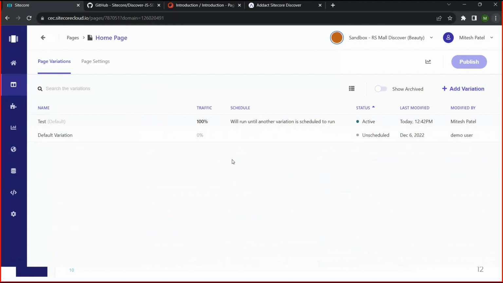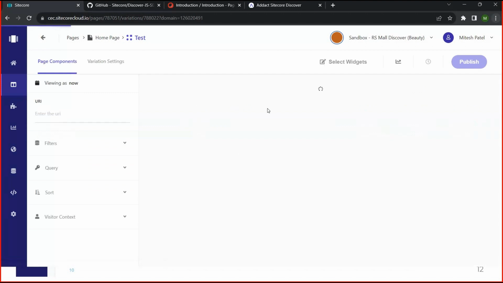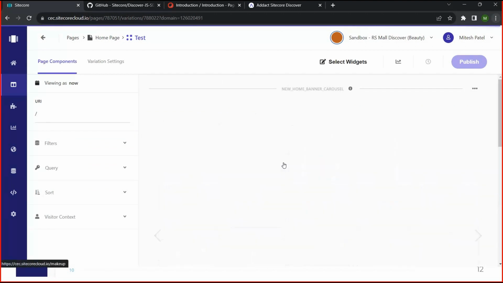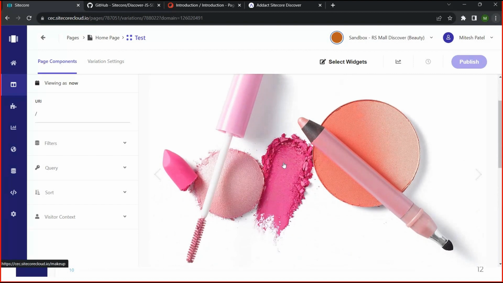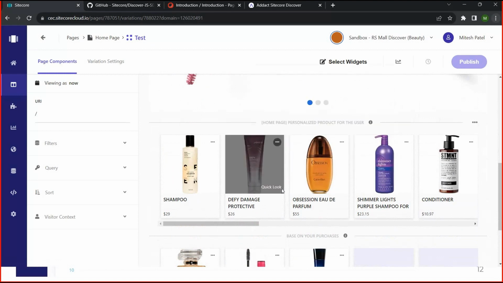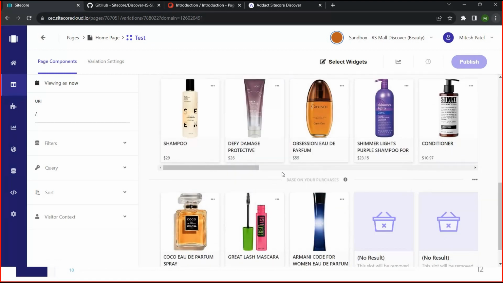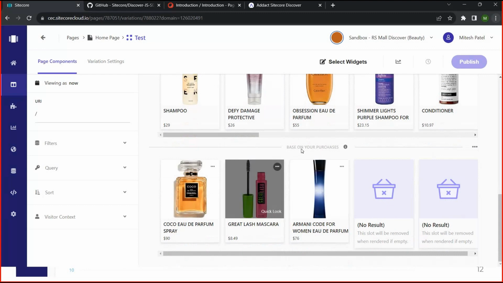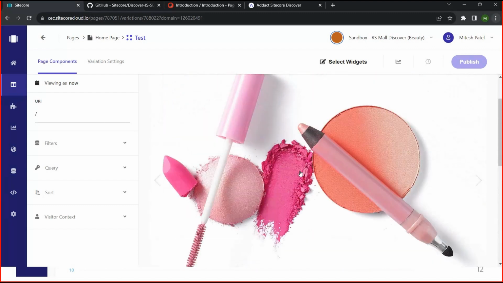When you create a page, it comes with one default variation. Currently in my case I have 2 variations, and the test one is my active variation. Let me go inside the test variation. In the home page, currently I have configured 3 widgets. You can see a carousel, and there is a personalized product widget for users, which, based on your purchases, shows recommendations. So currently I have configured 3 widgets.